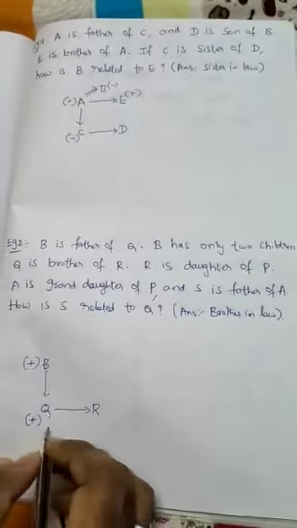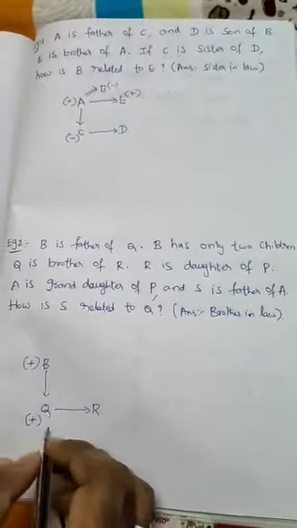R is the daughter of P. So here we will draw like this. R is the daughter for whom? P. Please understand that one. R is the daughter for whom? So P's daughter is R. So B has only one child. Obviously P will become what? Female, because B is the male. Obviously P is the female.